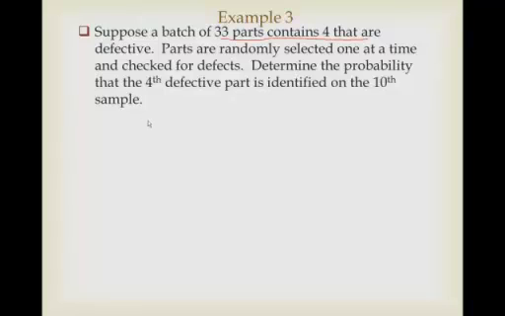So the way we're going to approach this is let's put everything together. We'll first find the probability that our defective part number 4 occurs on trial 10.